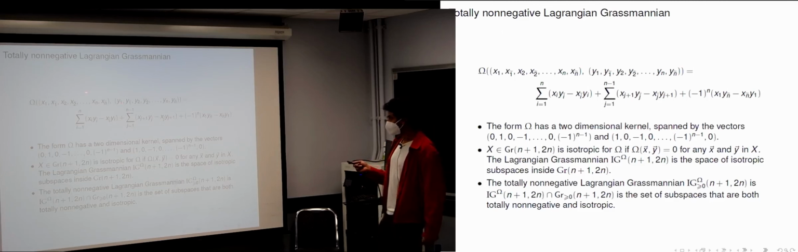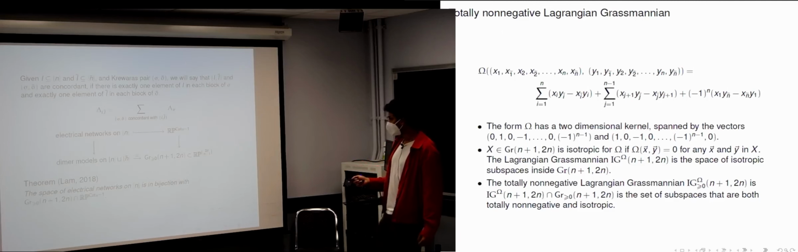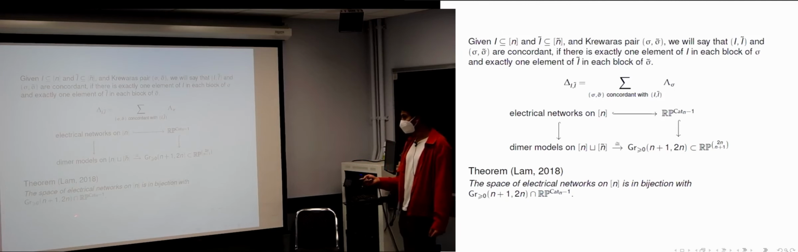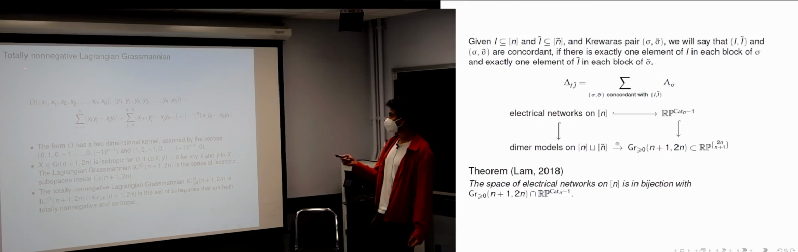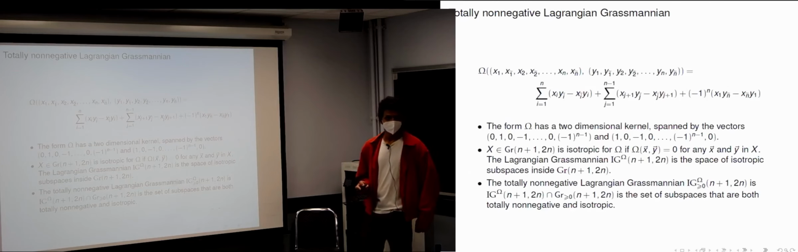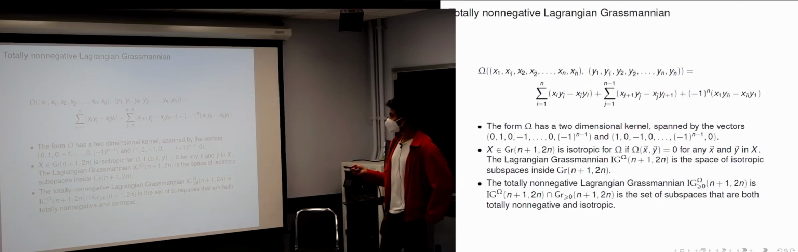So now I'll talk about the totally non-negative Lagrangian Grassmannian. So what's the goal here? Our goal was to understand what this linear slice of the Grassmannian is. And the answer is it's going to be a certain notion of totally non-negative Lagrangian Grassmannian. So what is the Lagrangian Grassmannian?